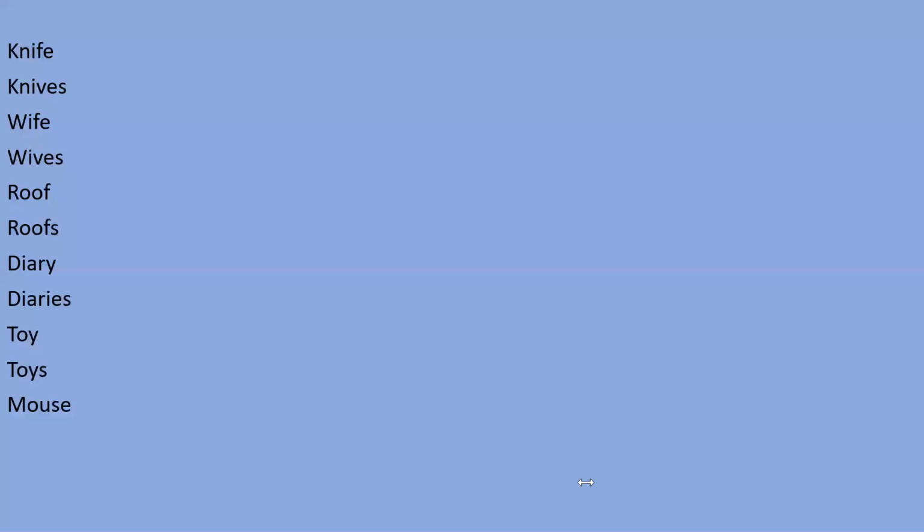Okay. Let me see who can tell me. Vivek, please tell me. Sir, mice. The plural of mouse is mice. Very good, right answer. Some nouns are there whose spelling we have to learn, because we can't add S or ES.